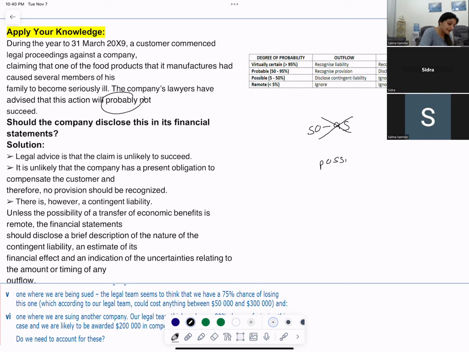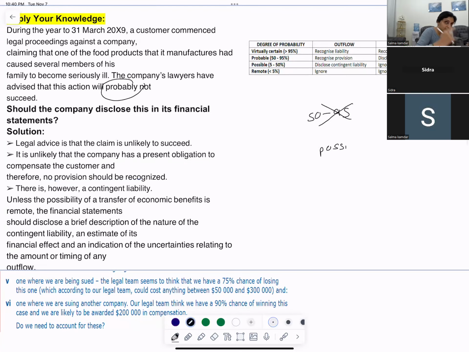So the legal advice is that the claim is unlikely to succeed. It is unlikely that the company has a present obligation to compensate the customer. So no provision should be recognized. However, if it is probable that it will not succeed, it can be possible that it might succeed.